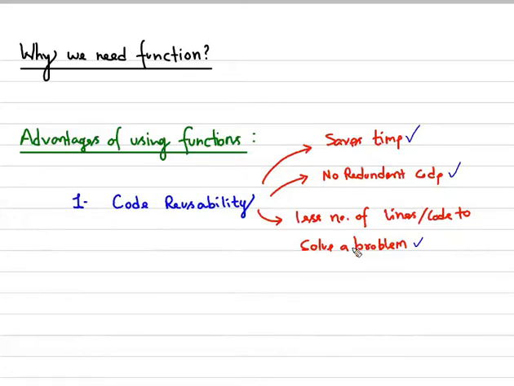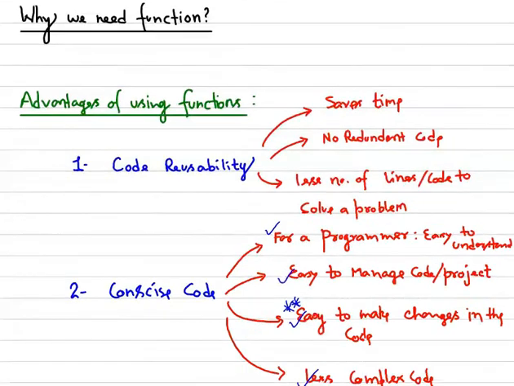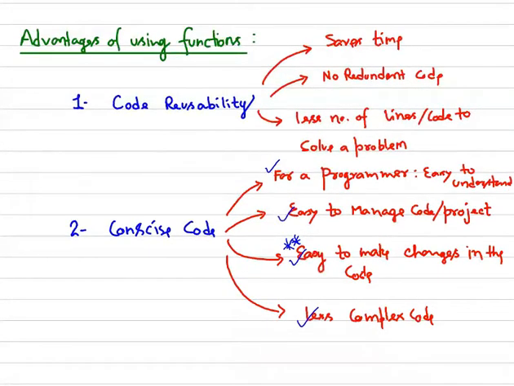So definitely if you are reusing your code, then the number of lines would also decrease. So we will use fewer lines of code to solve a problem. That is a very important thing. The second advantage of using functions in your program is code conciseness.